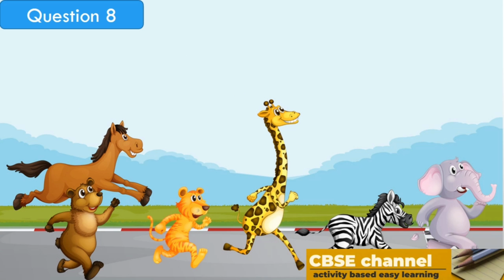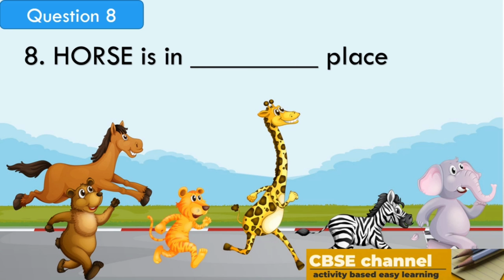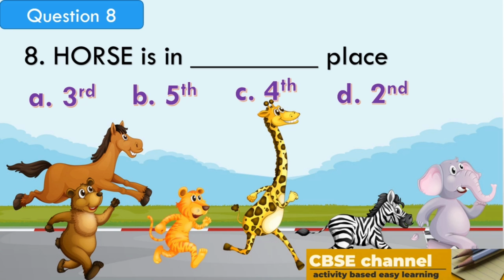Let's see the next question. Horse is in dash place. Option A, third. Option B, fifth. Option C, fourth. Option D, second. Your time starts now.